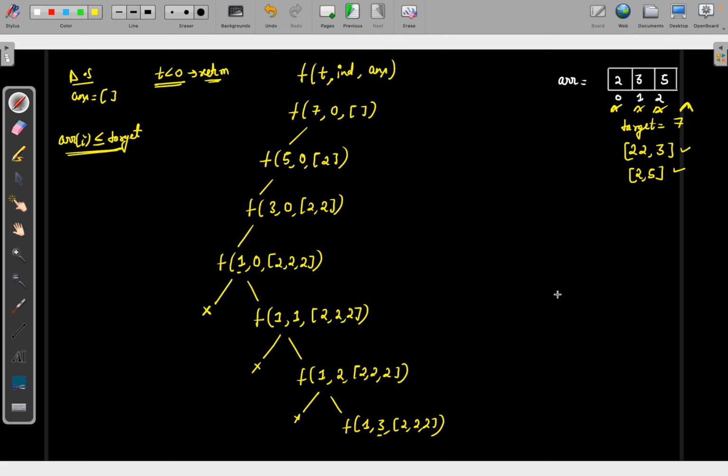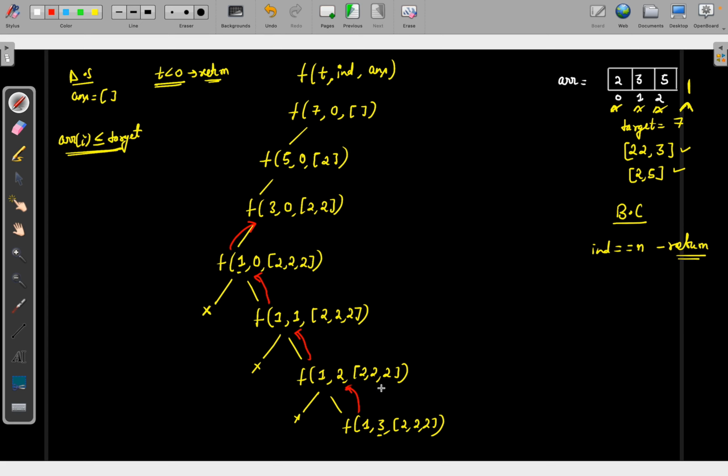So can I say this is going to be my base condition: when the index is equal to n, I will return from it? Yes, so I will return from it. Now this function is done with the 2 calls, so I will return from it as well. This function is also done with the 2 calls, so I will return from here as well. This function is also done with its calls, so I will return from here as well.